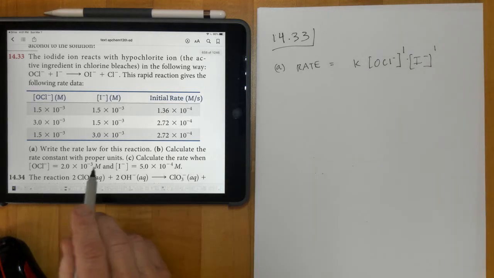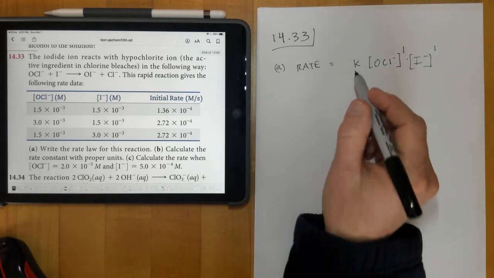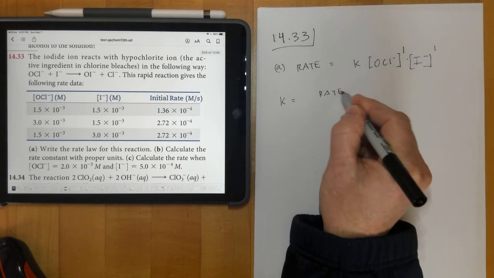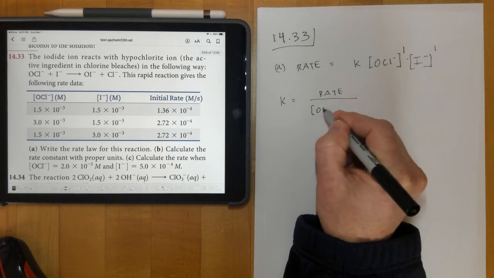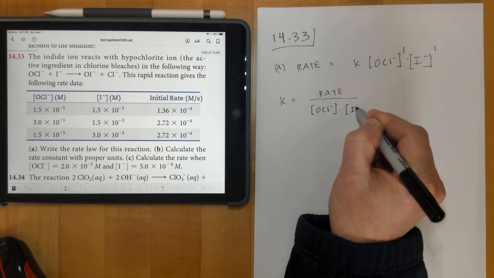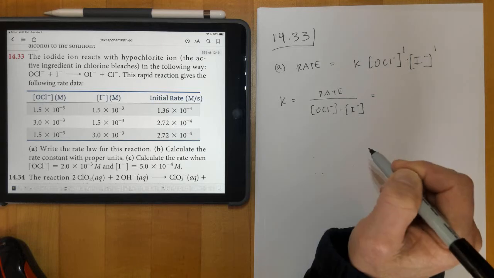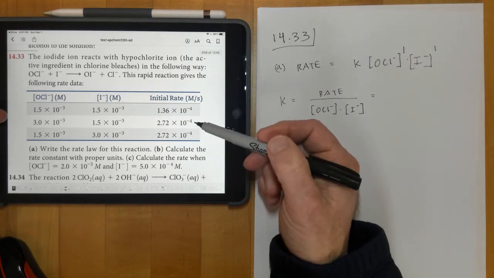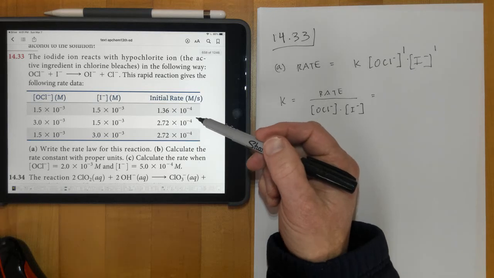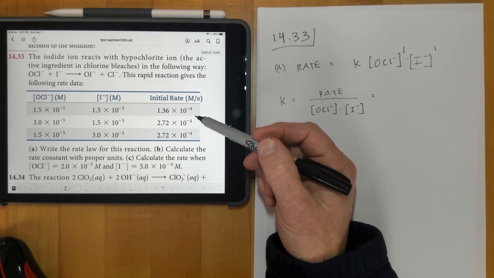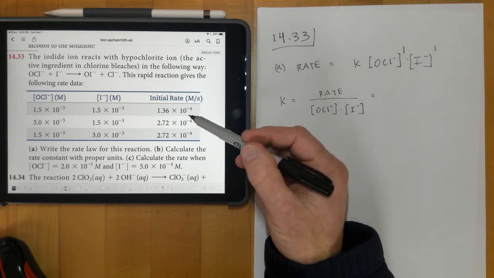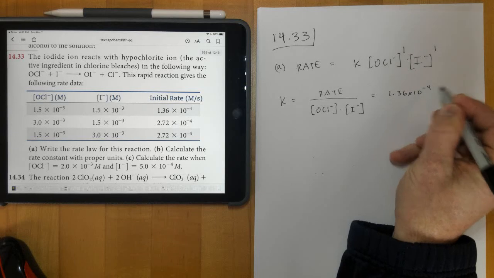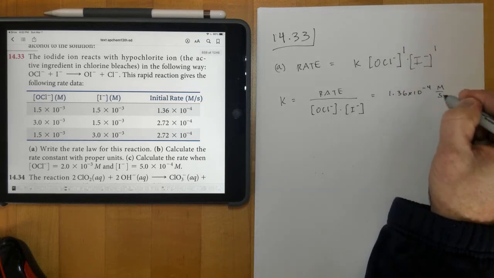Letter B, calculate the rate constant with proper units. So solving this for K, K would then be equal to rate divided by the concentration of OCl minus times I minus, both to the first power. And then pick a reaction. It doesn't matter which one. I'm going to pick the first reaction right here. And in the first reaction, I'll put in the rate right on top here, 1.36 times 10 to the negative fourth. And the units on that are molarity per second.